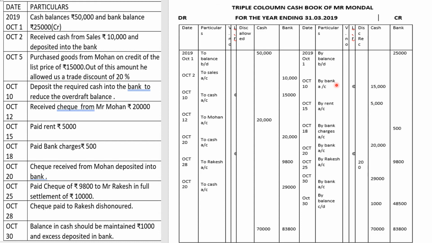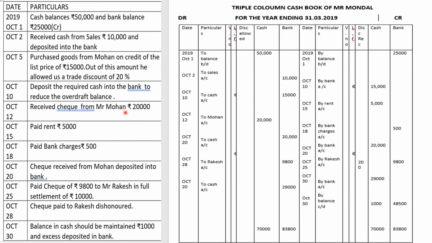So money is going out from the cash account, so we have to reduce the cash balance by 15,000, and money is getting deposited in our bank account, so we have to increase the balance of bank by 15,000. So this is the way we do the contra entry.